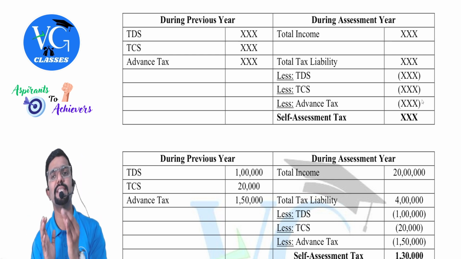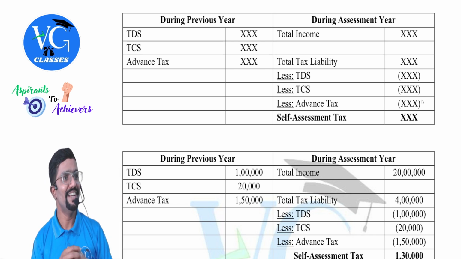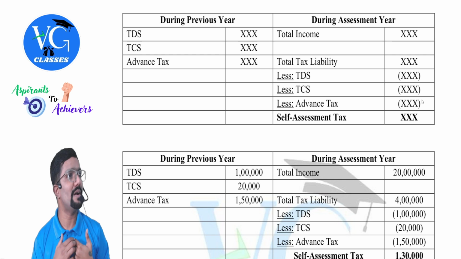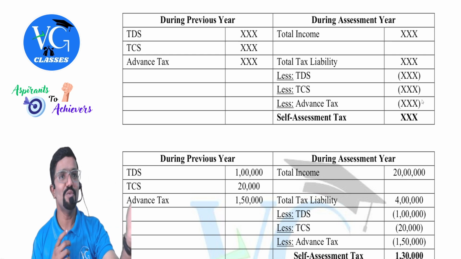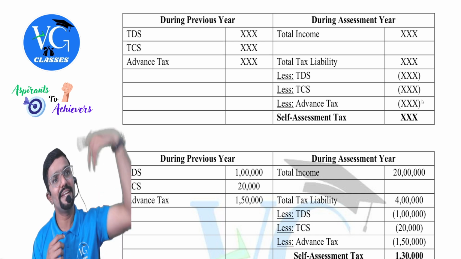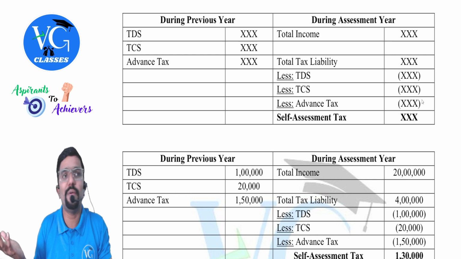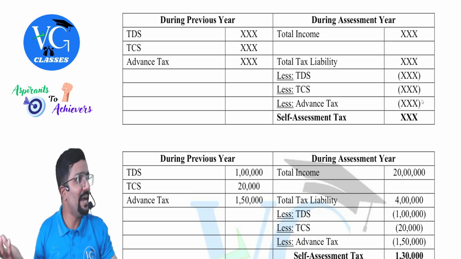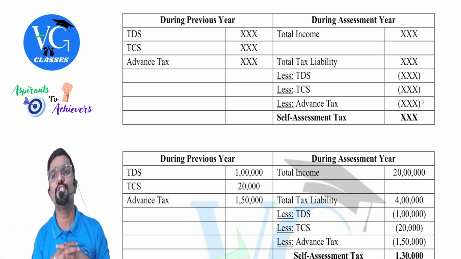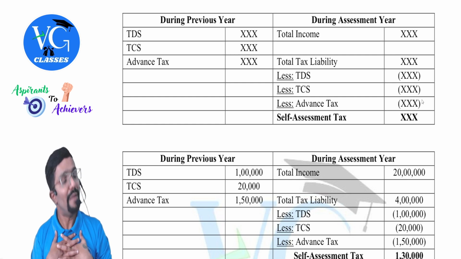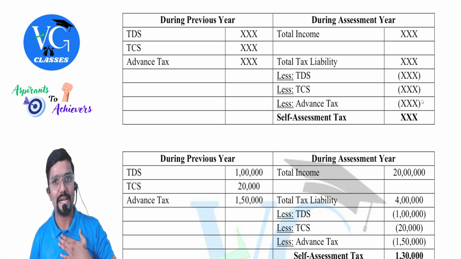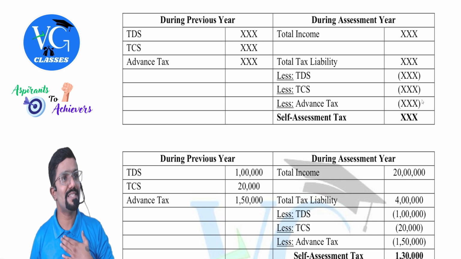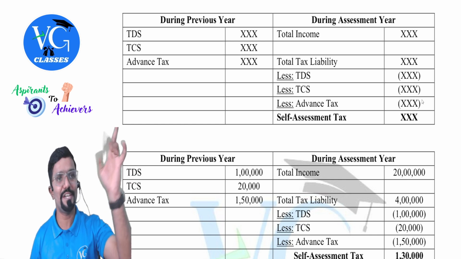Is that clear? And TDS is like, I am not paying it directly. Assume you are paying me some 5 lakh rupees on which you are supposed to deduct TDS. So you will deduct TDS from my money and give it to the government. It is as if I paid. By doing this, what are they trying to do? They make it mandatory for me to disclose my income. Because assume you are paying me 5 lakh. Now you want to claim that as an expense. So if you want to claim that as an expense, you have to deduct TDS and remit it to the government.